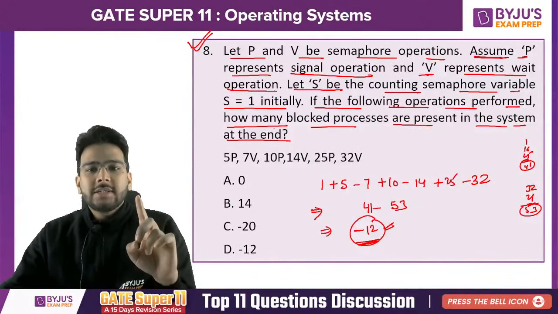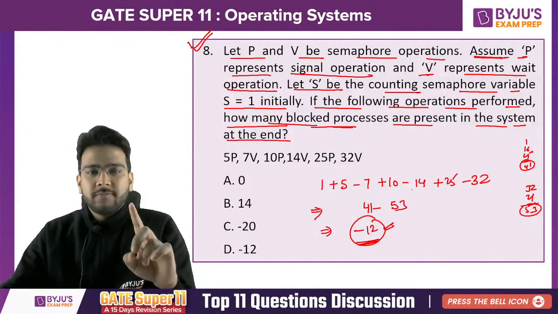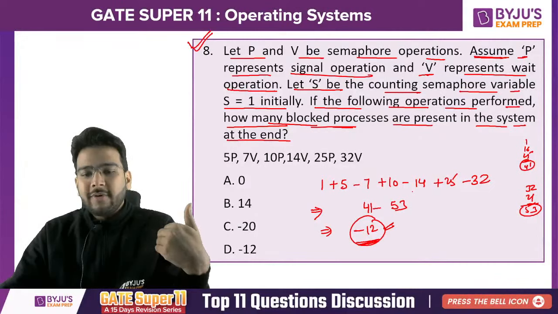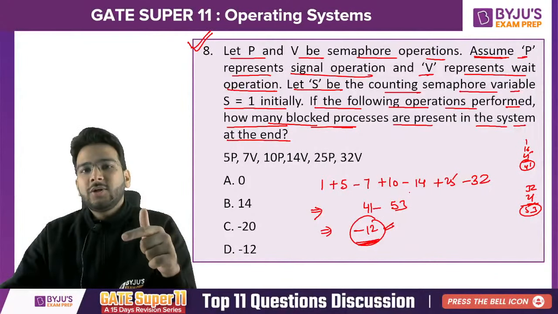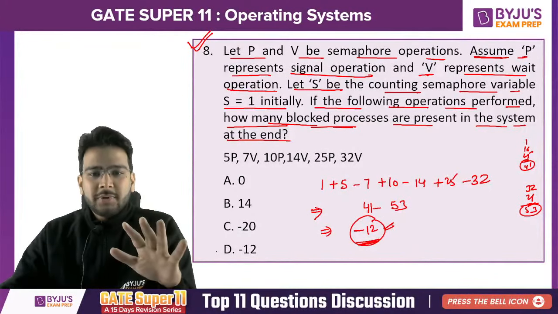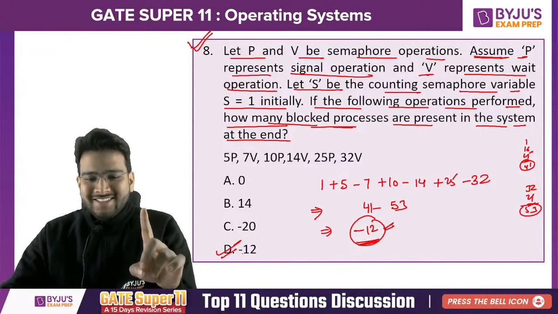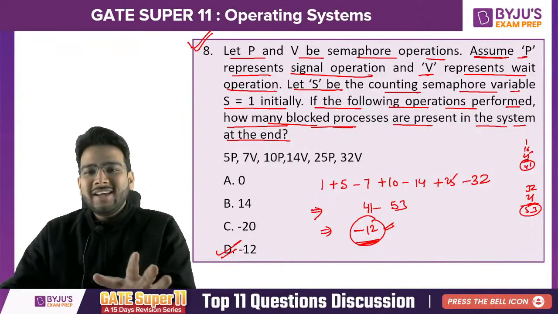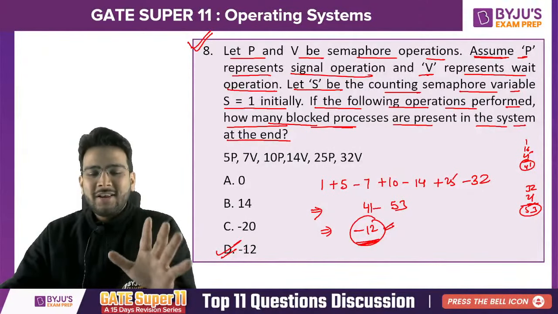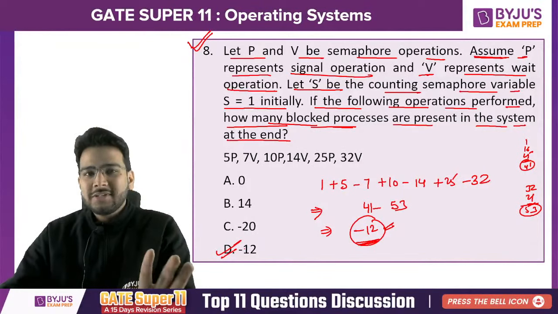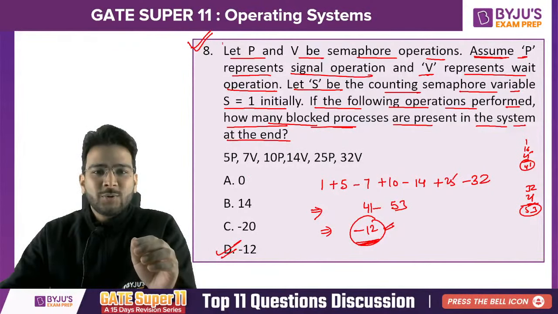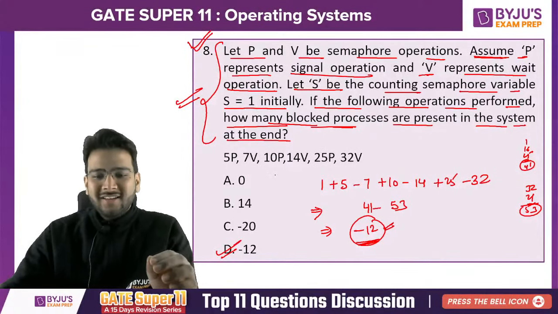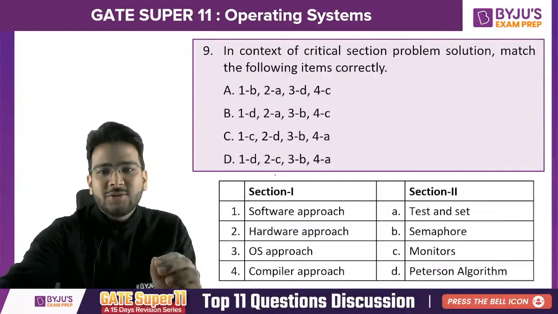Because it is asking how many blocked processes there are, that number should be positive. Clear? But if it asks for the final value, it should be minus 12. So as per the question, D should be the answer. Otherwise, you would be getting a numerical answer type question. Still, I have given you the options, but you got the concept. The point is, read the question carefully, even if it is too easy. Pay attention to the question and then solve.